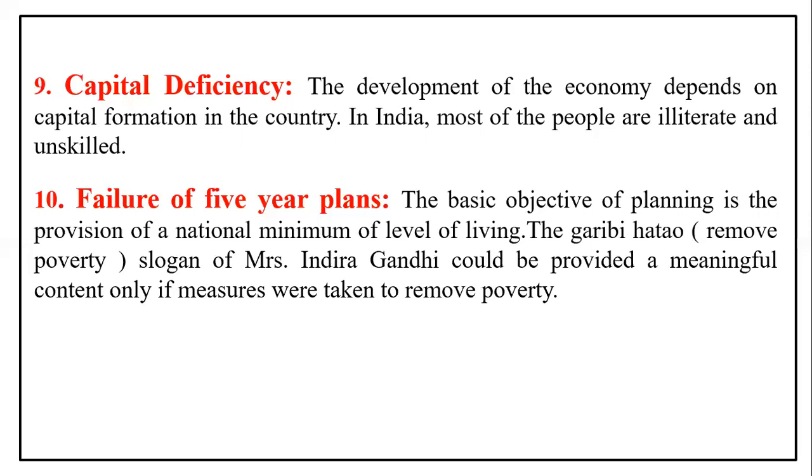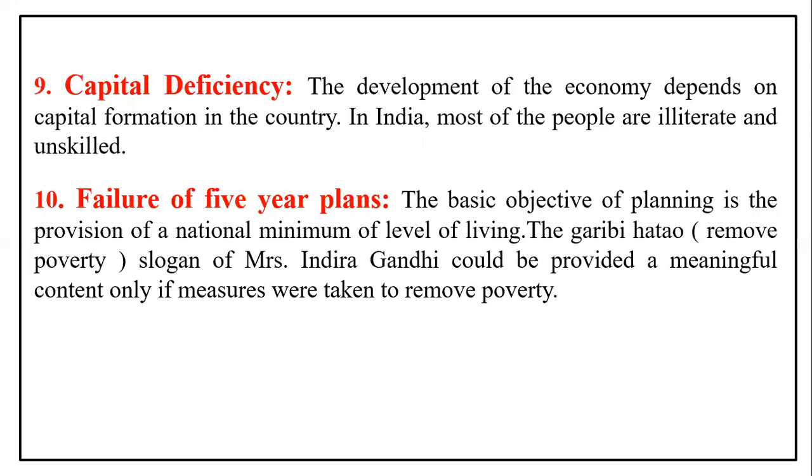Then the next, failure of the 5-year plans. That is also one cause, because what is planning? Planning plays a very important role. What to do and how to do, what the goal is and what the target is, and all the achievements are mentioned in the plans. The basic objective of planning is the provision of a national minimum level of living.